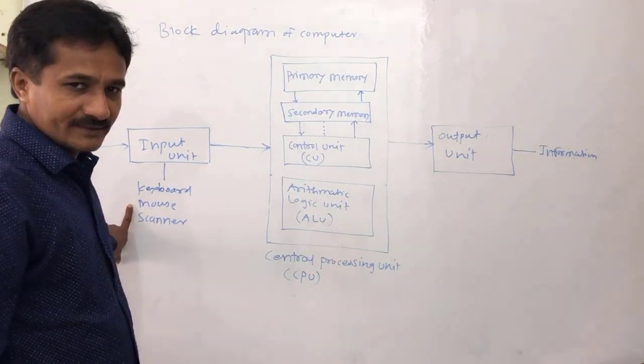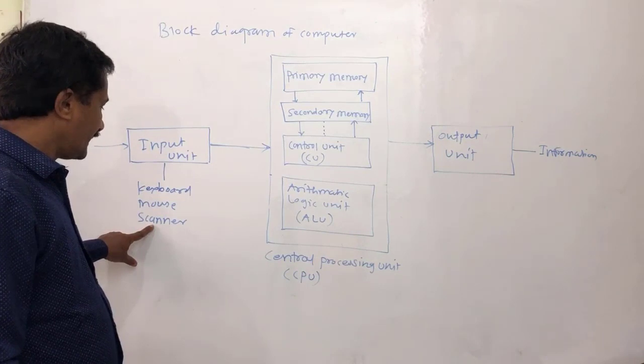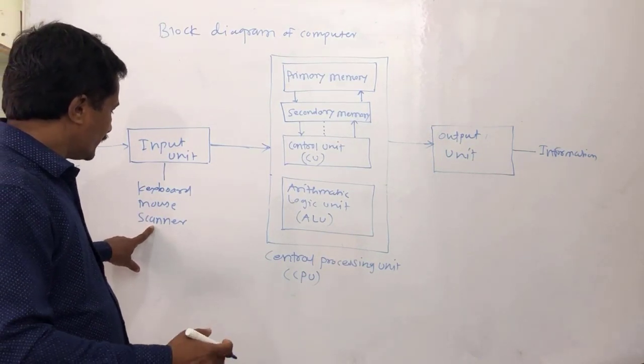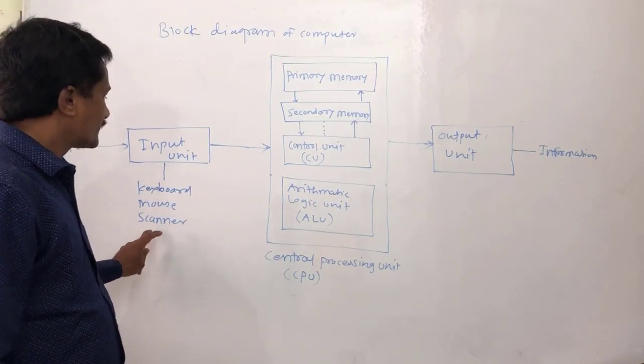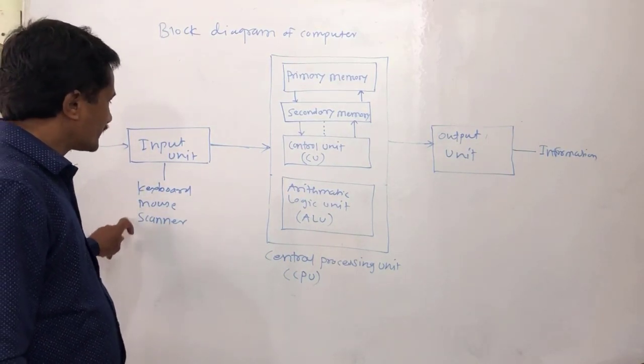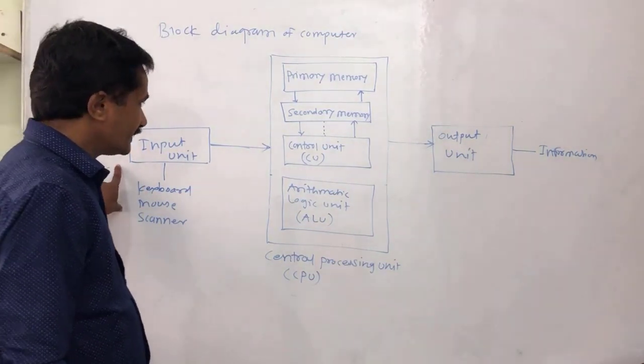The mouse is a pointing device. All of you know the mouse. With a scanner, you can give images to the CPU. Keyboard, mouse, scanner, these are the input units or input devices.